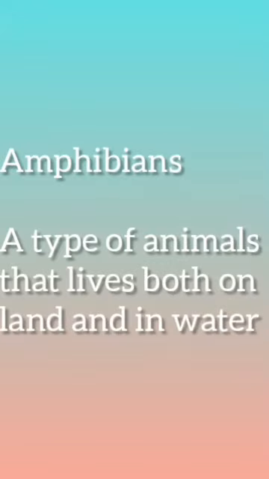What is meant by amphibian? Yes, a type of animal that can live both on land and in water is known as an amphibian. So their examples are frog, turtle, crocodile, etc. So let us discuss the life cycle of a frog in detail. Frogs lay their eggs in water.